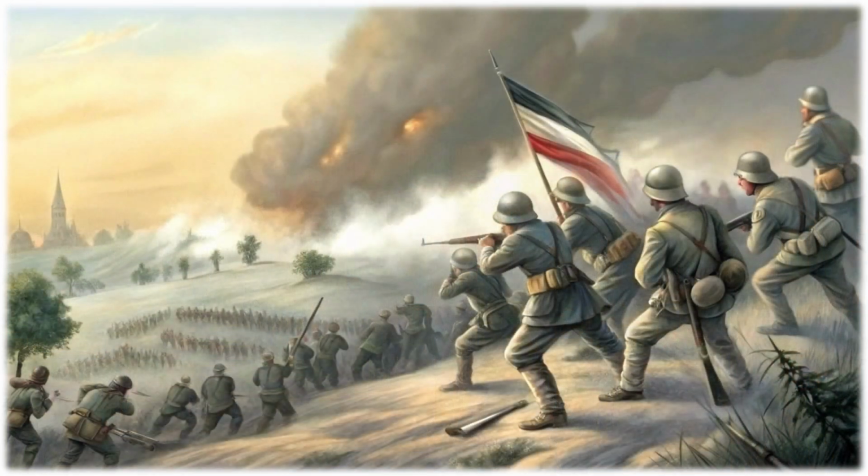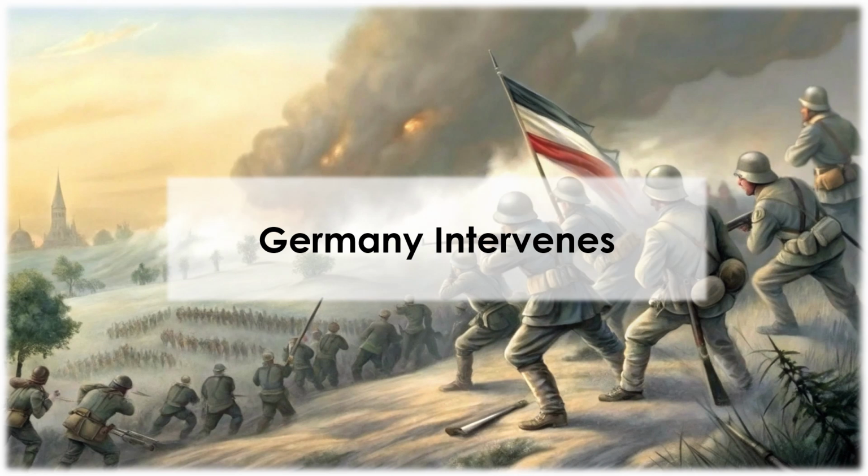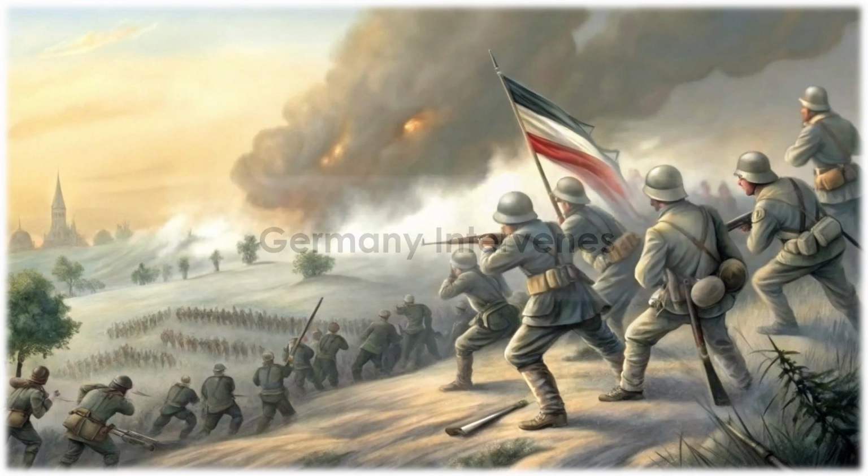Germany supported Austria-Hungary and declared war on Russia. Shortly after, fighting also began against France. The German plan was to defeat France quickly, but it didn't work, and the war dragged on.